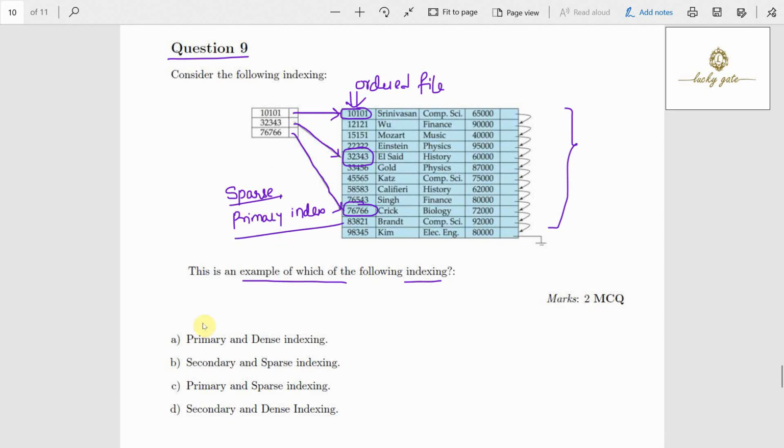Option A says primary and dense, it is incorrect. What does dense require? An index for every key value, but we don't have an index for all keys, so it is incorrect. Option B says secondary index. Secondary specifies other than primary, which means the file should be unordered, but here the file is ordered on that column, so option B is incorrect. Option C is primary index, correct, and sparse index, correct according to my explanation. Option D, secondary index, incorrect. So the answer for question number 9 is option C.